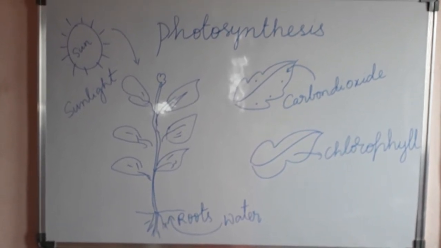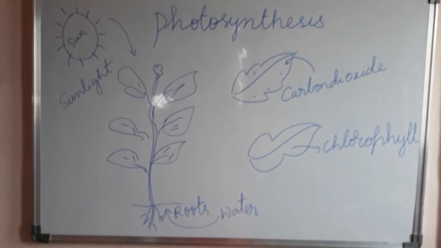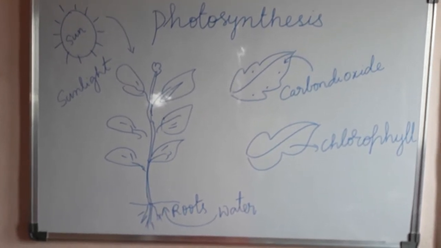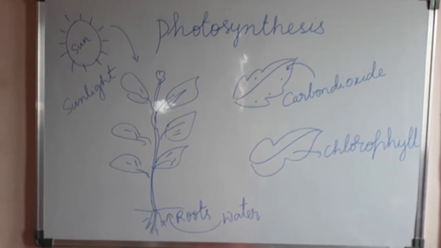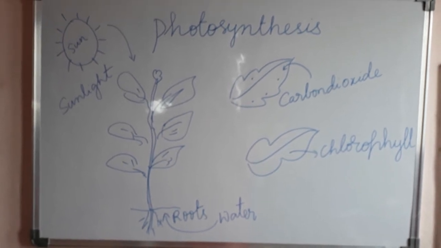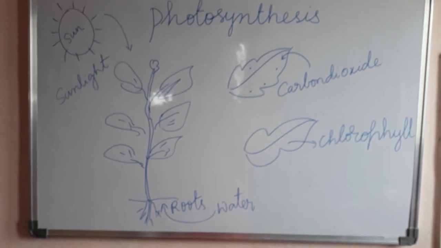On the left side, you have sunlight. Yes, I already said that the plant leaves are of green color. Okay, the green color is because of the pigment called chlorophyll.